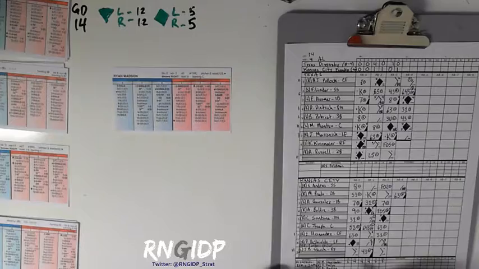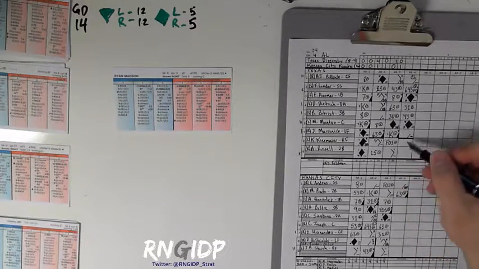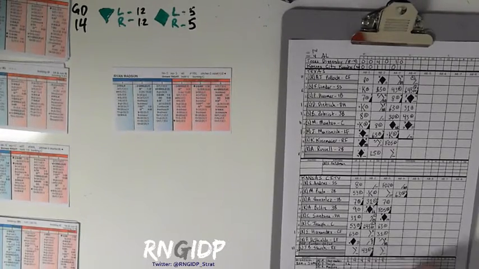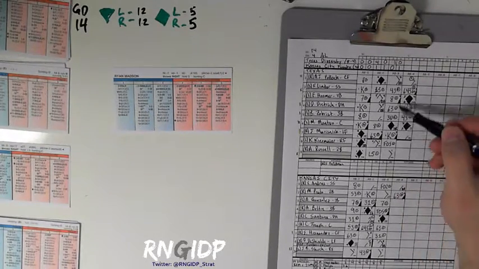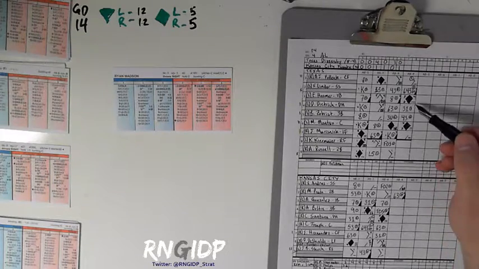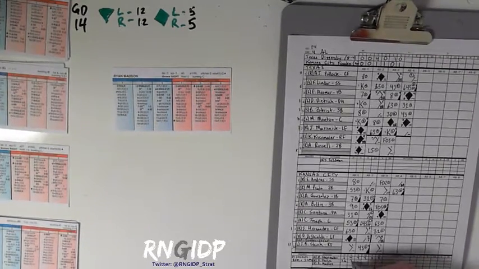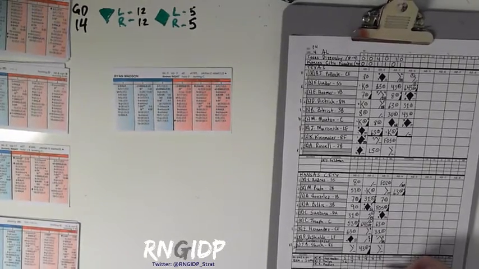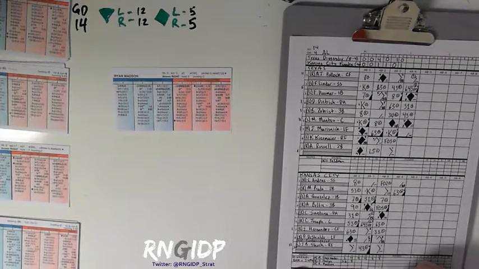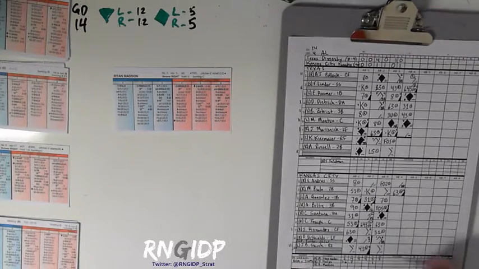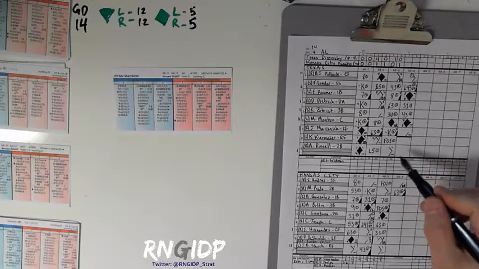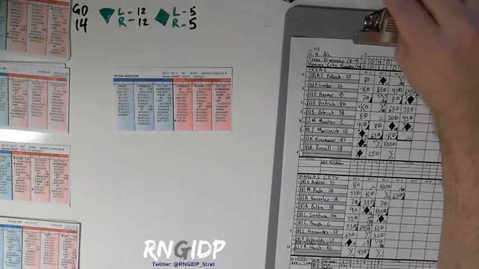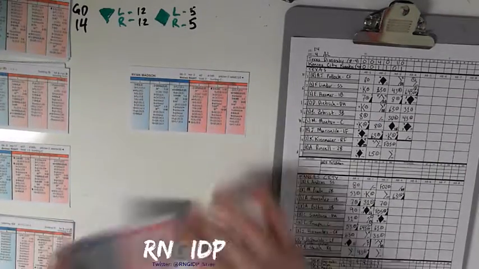So Phelps went 3 2/3 innings. He gave up 1, 2, 3, 4, 5, 6, 7 hits. He's given up 3 runs so far. How many did he strike out? He struck out 1. And did he walk anybody? He walked 1. Only walked 1. So the book is not closed for him yet. And Ryan Madsen makes his way out.